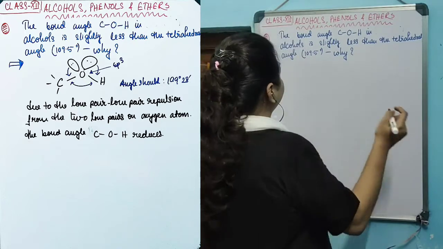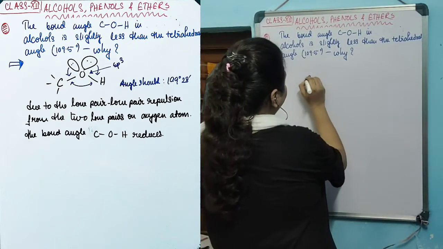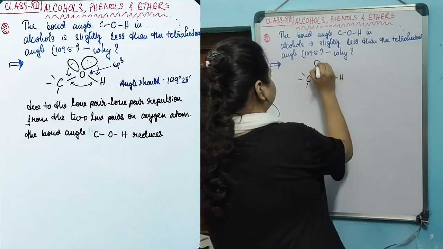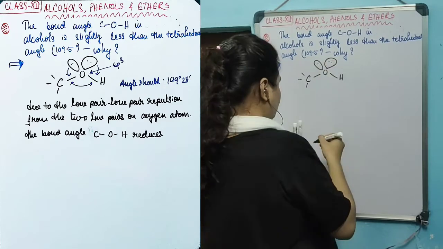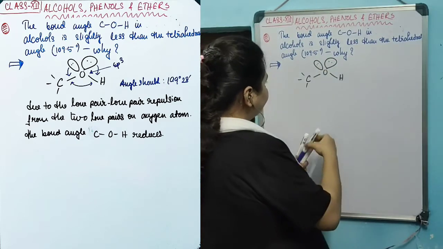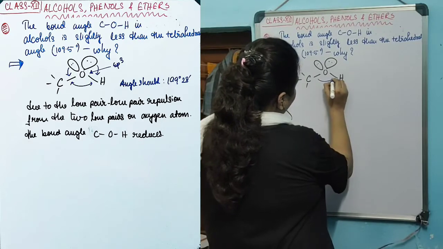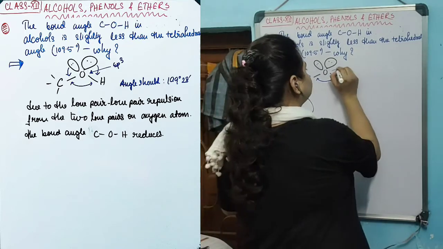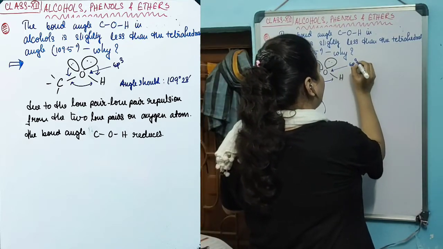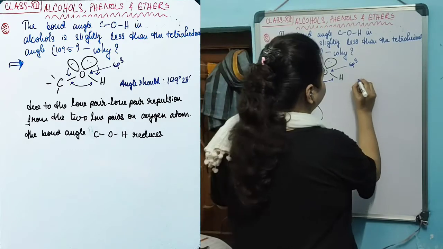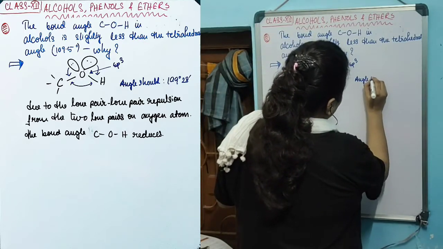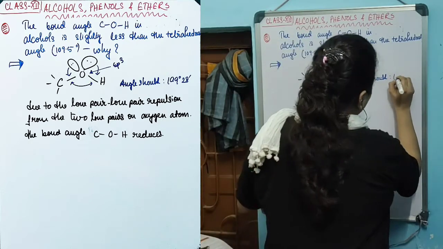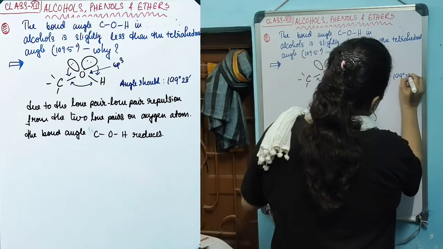Now the structure of alcohol is this, where the bond angles between carbon, oxygen and hydrogen are of sp3 type, because this oxygen is sp3 hybridized. Therefore, the angle should be the normal sp3 angle, that is 109 degree 28 minute.